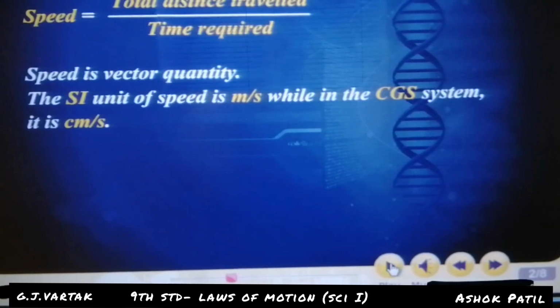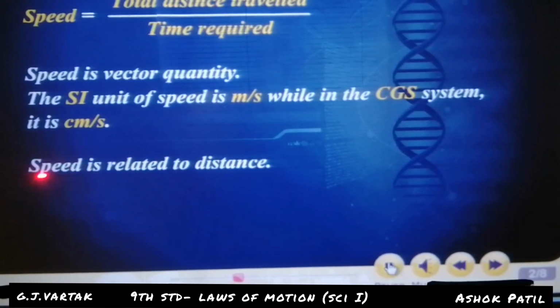You know that; write down the definition. When you go here and there, left side or right side, there is no need for direction, only the unit applies. That's why speed is a scalar quantity.